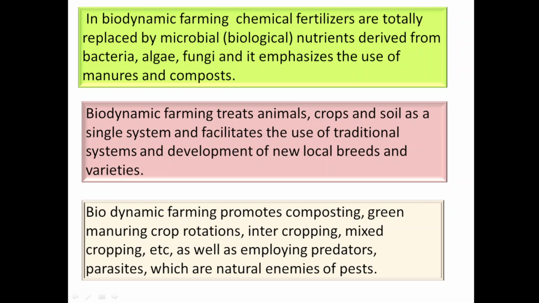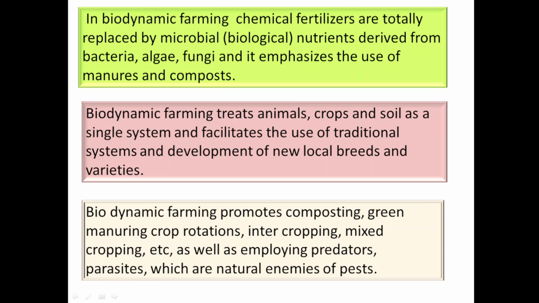Crop rotation: if the same crop is taken in the same soil for a longer period of time, the nutrients required for a particular crop may not be required by another plant. So if the same crop is taken for a longer period of time, it will exhaust the soil of that nutrient, and soil fertility will decrease. But if the crops are rotated, different crops require different types of nutrients in different concentrations, so crop rotation will maintain the balance of the different minerals or nutrients present in the soil.